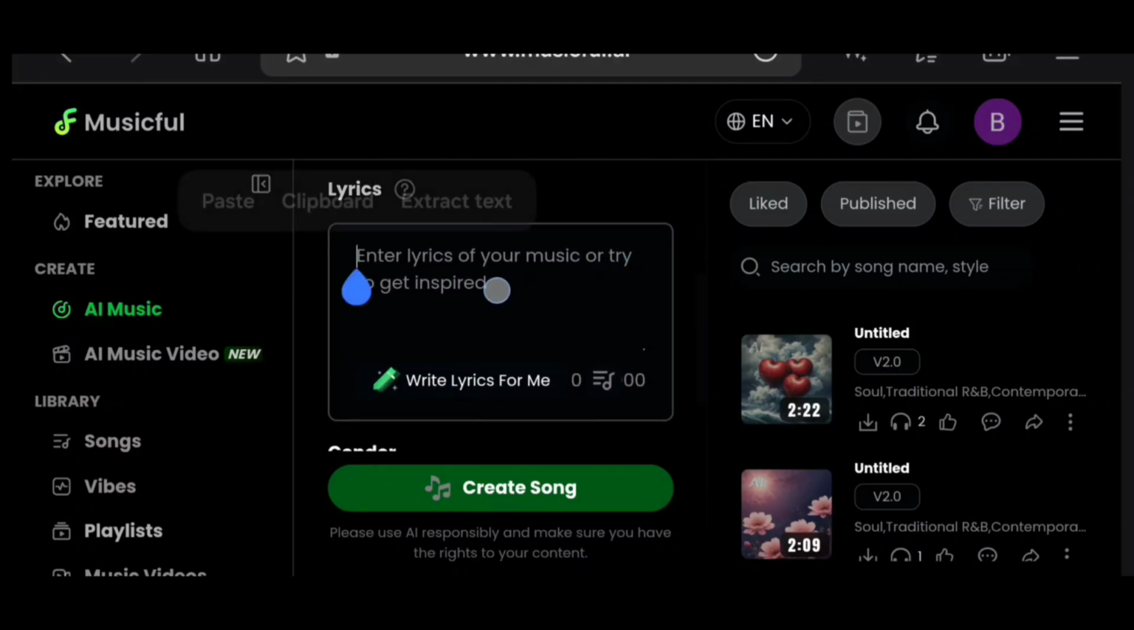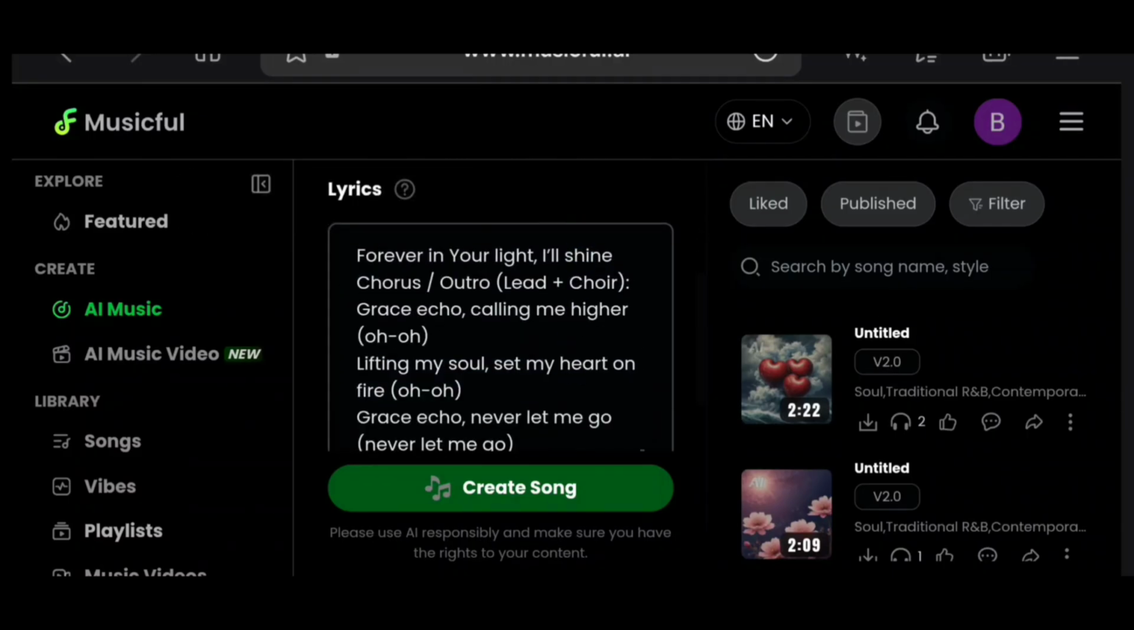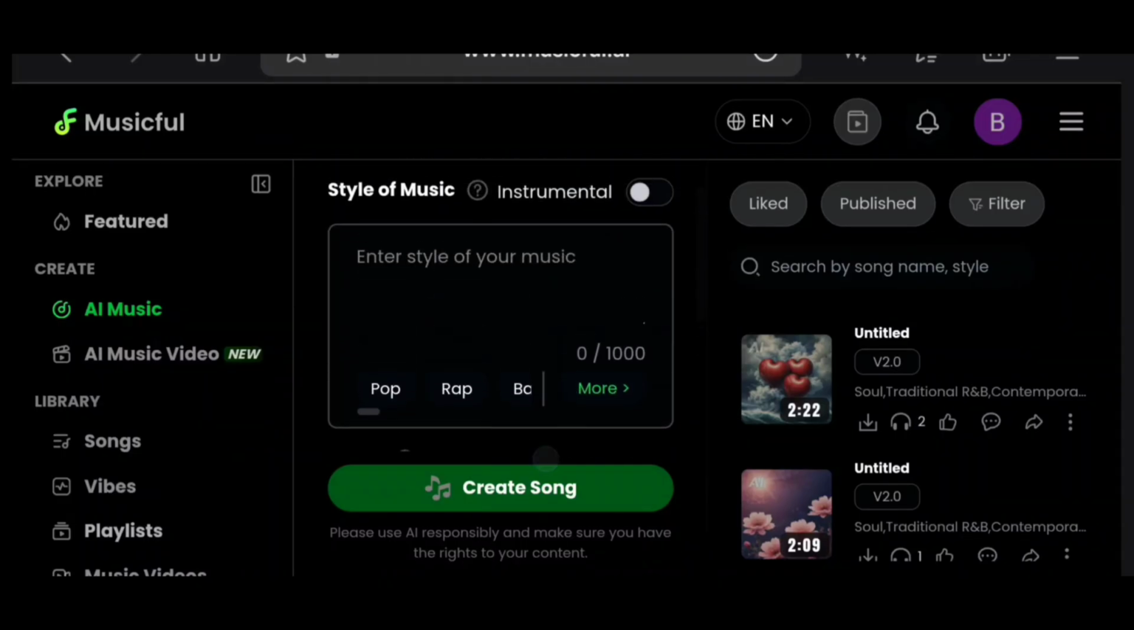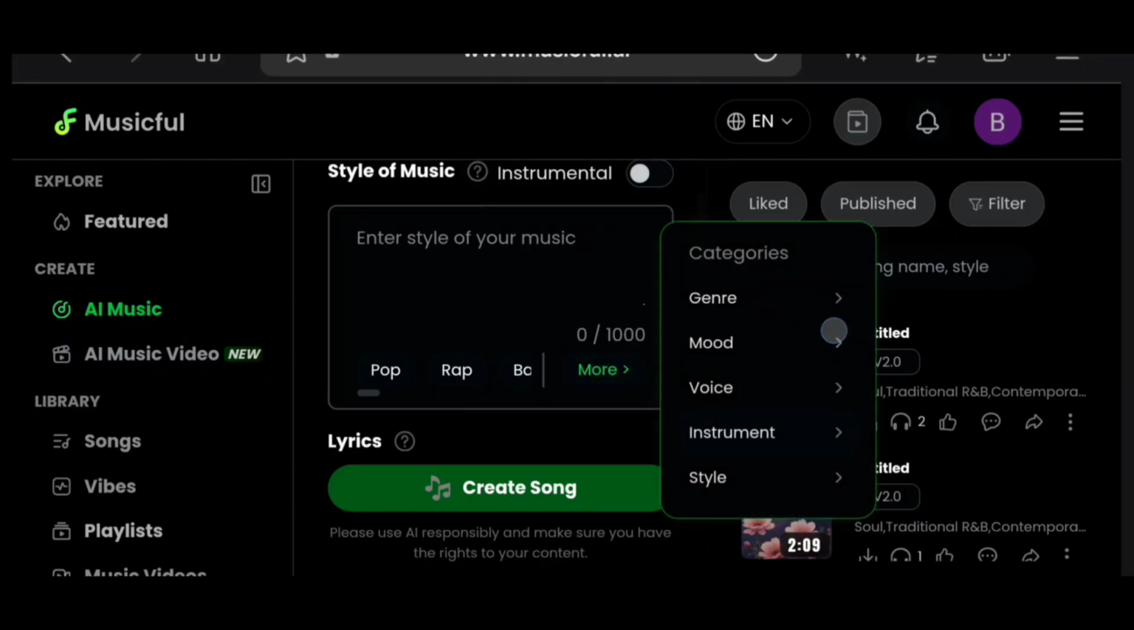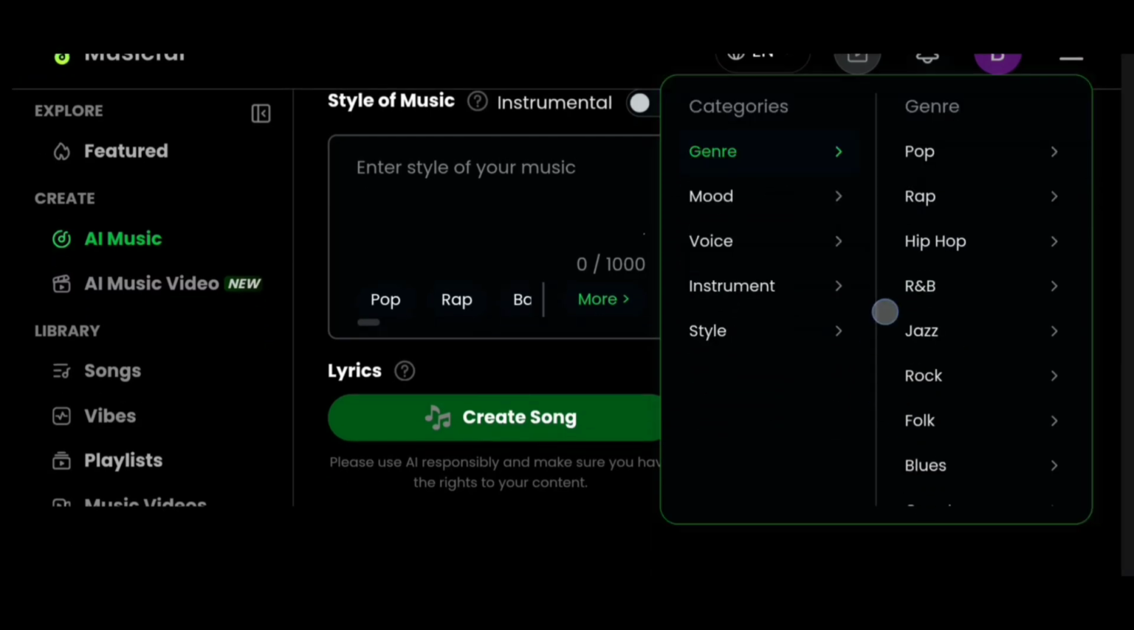So to create your music, all you're going to do is to come over here. This is the lyrics. You're going to come here and enter your lyrics. When you're done entering your lyrics, then you're going to come over here to choose the style of your music. Now, this is where the full setup is. So you're going to click on more, and then you're going to choose the category of music you want. So you're going to choose the genre. Here you can see pop, rap, hip hop, R&B, jazz, rock. Look at them. These are all the genres that you can choose from.